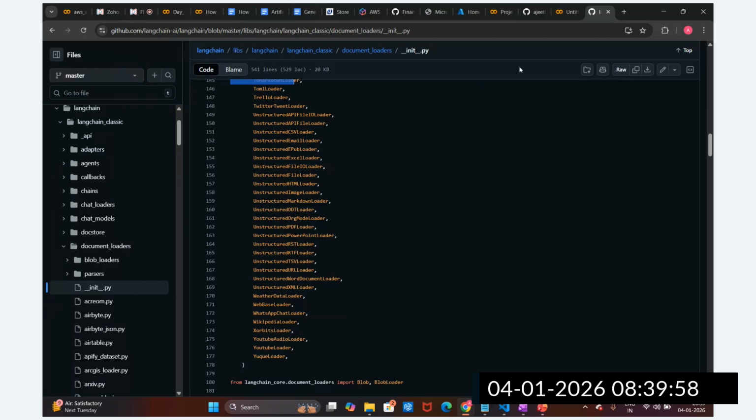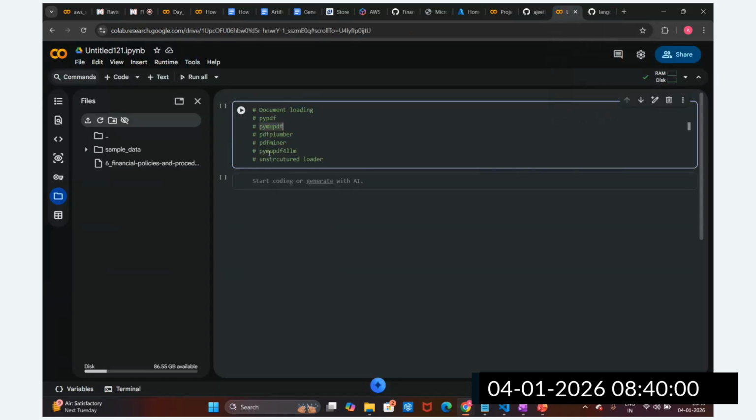As of now, we require the PDF loader. So this is the PDF loader. We have variants, and we are going to use one of them. This PyMuPDF is the very best for text plus table data. PyPDF is only best for text data, whenever you have only text data, but PyMuPDF works better with text as well as table data.